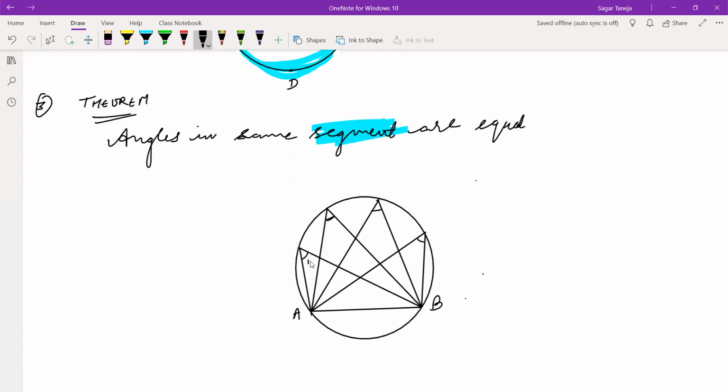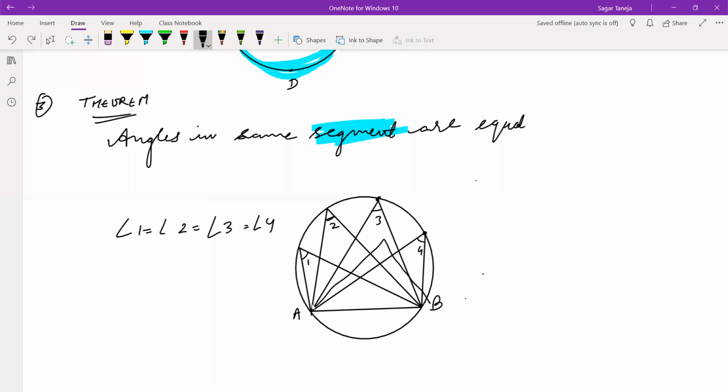So these all angles, let me say angle 1, 2, 3, 4, all will be equal to each other in this case. Now there are two things. The angle is made by the same line. See this? This is an arc. This is an arc AB, and this same point A and B is making angle on the circle. And one more thing, the angle should be on the circle. See this? Angle should not be like this in center. Okay, this angle is not going to apply in this theorem.